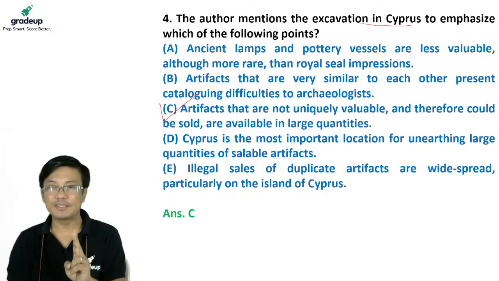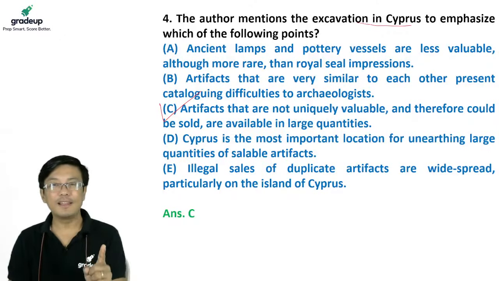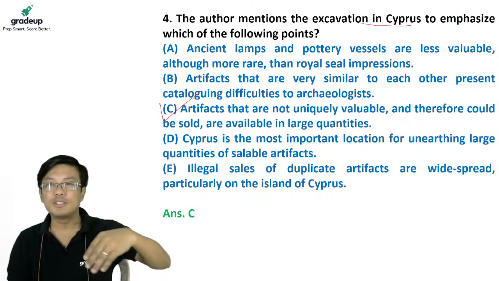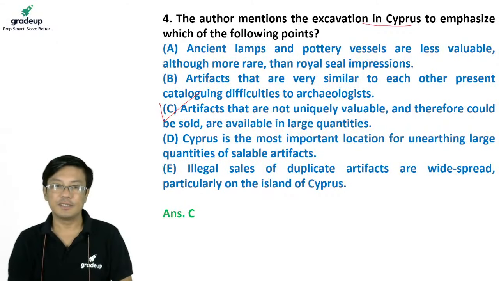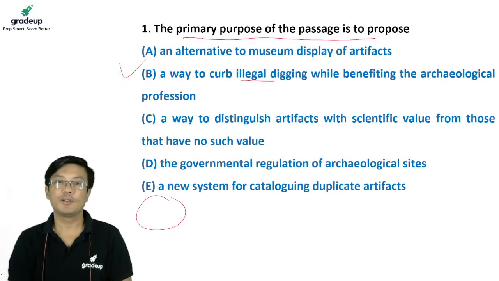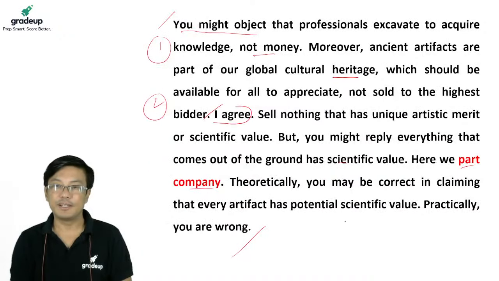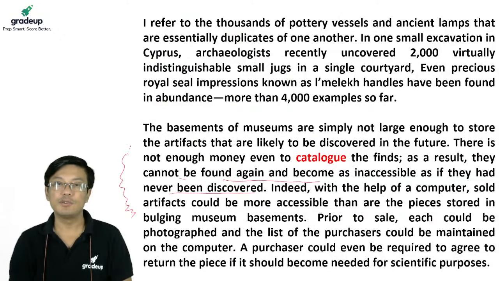Cyprus, why does he say it? He mentions that to say that everything is not scientific. Sometimes you find them in thousands. Just look at where he mentions Cyprus. Before mentioning Cyprus he says potential scientific value, practically you are wrong, and to prove you wrong he gives you this example.